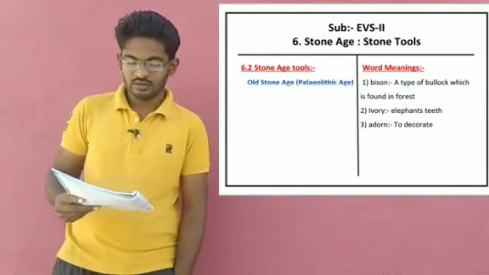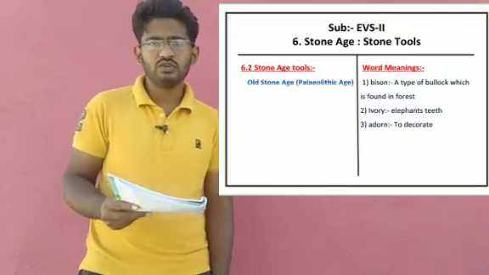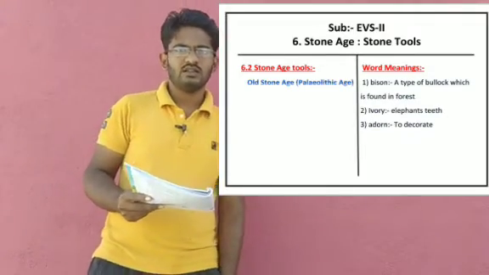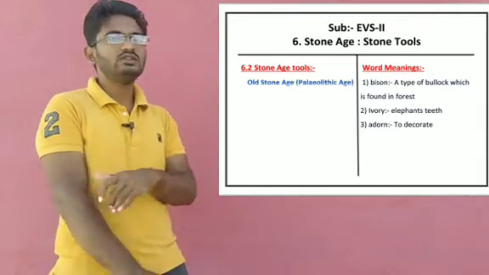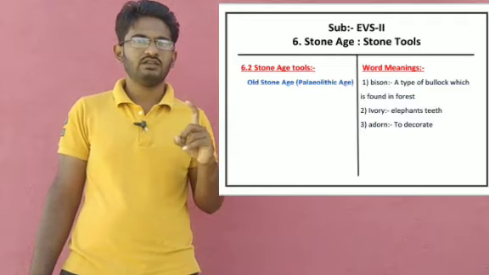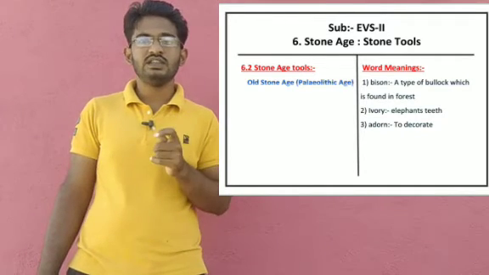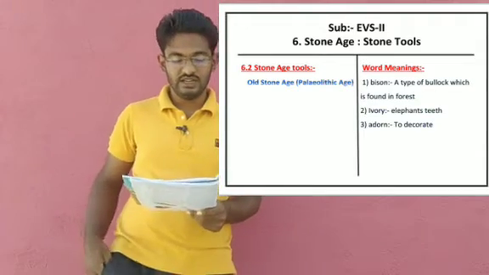Now scraper you know, borer you know, chisel. Do you know what chisel means? It is a small iron tool which we use with a hammer. In Marathi we say it chinni. Do you know chinni? Yes. So chisel means chinni.